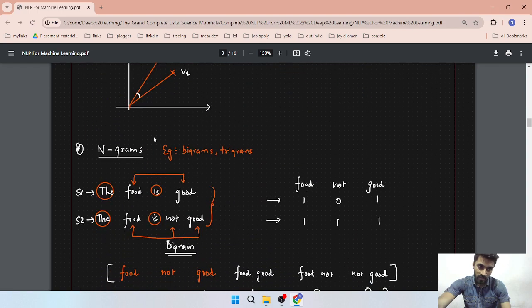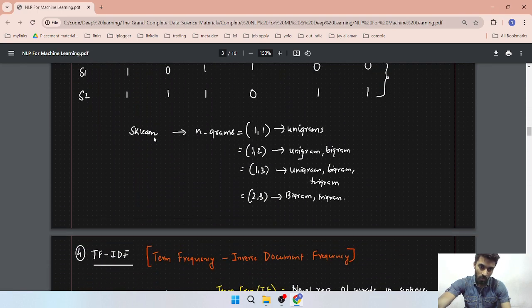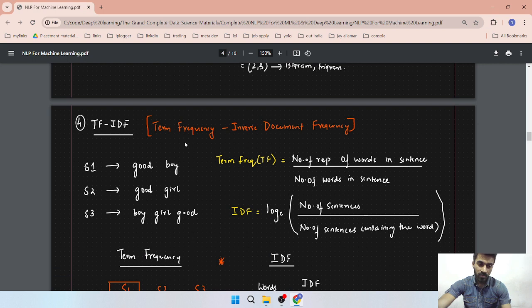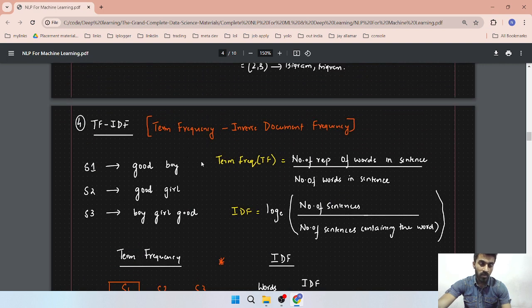Now let's start our TF-IDF. Okay, we will see TF-IDF in the next lecture. Thank you guys for attending the first NLP lecture. In the next lecture we will learn TF-IDF, after bag of words, and then word2vec and average word2vec. These techniques convert a word into a vector, and these algorithms are very good.